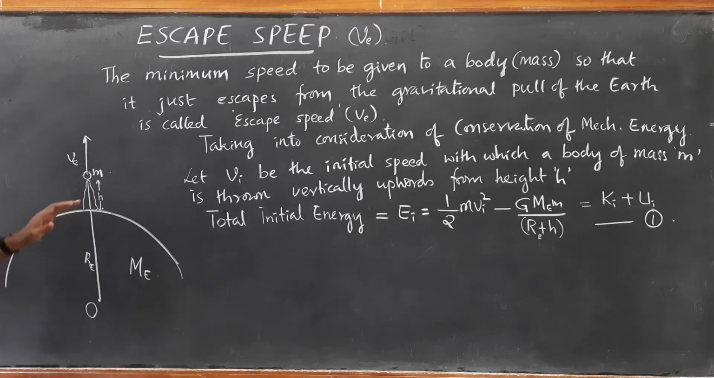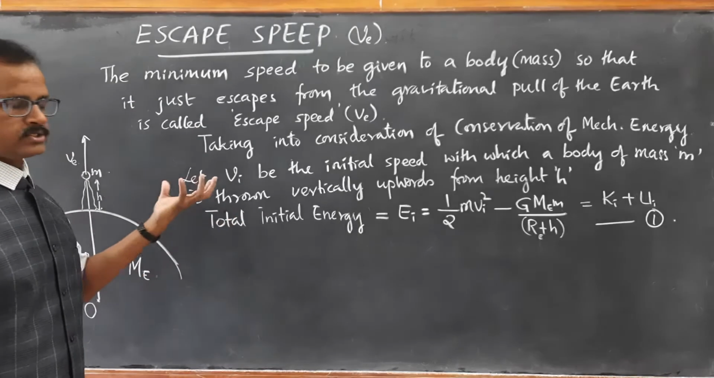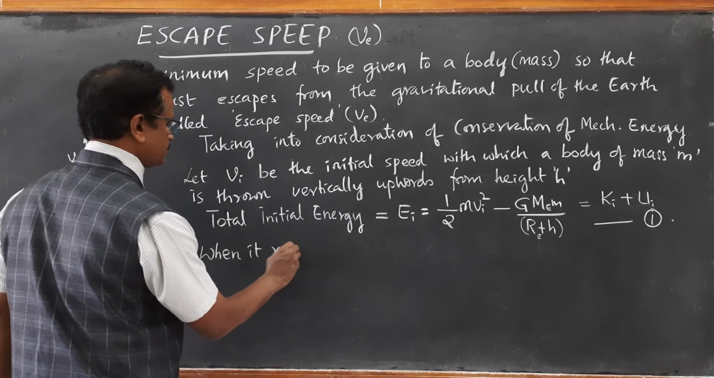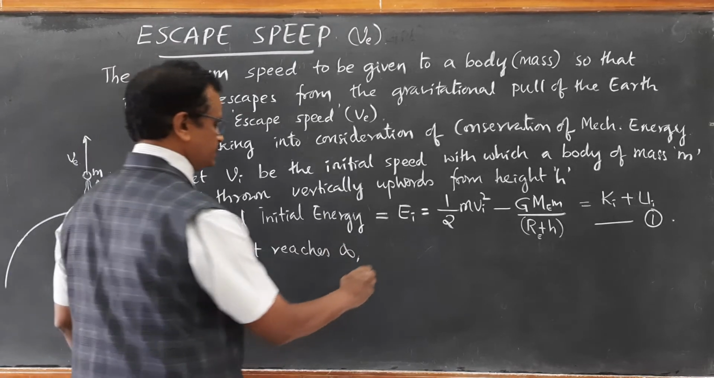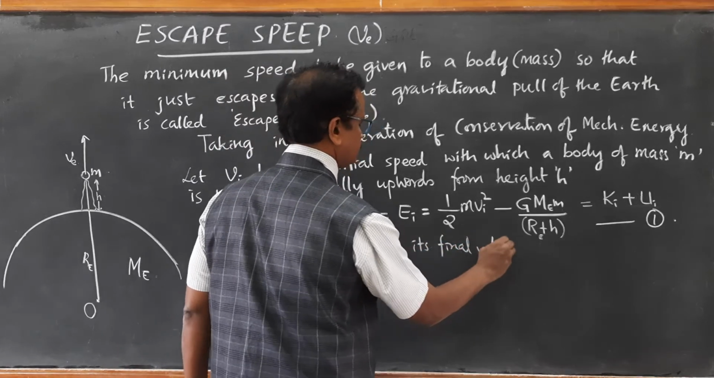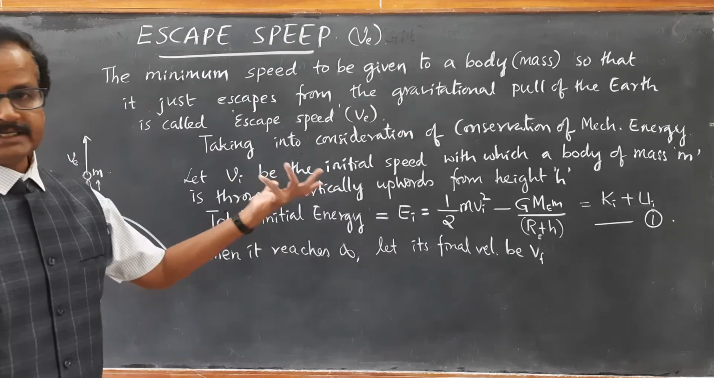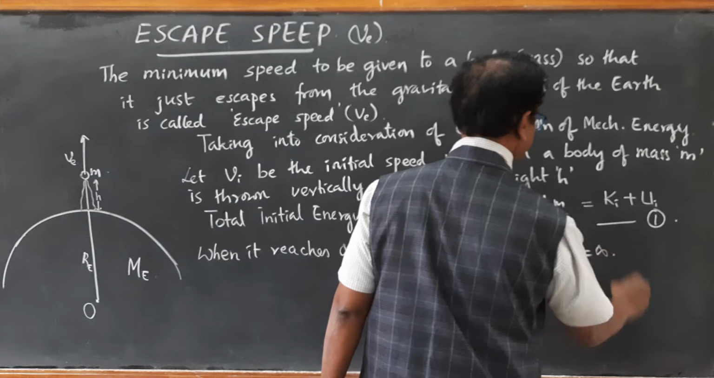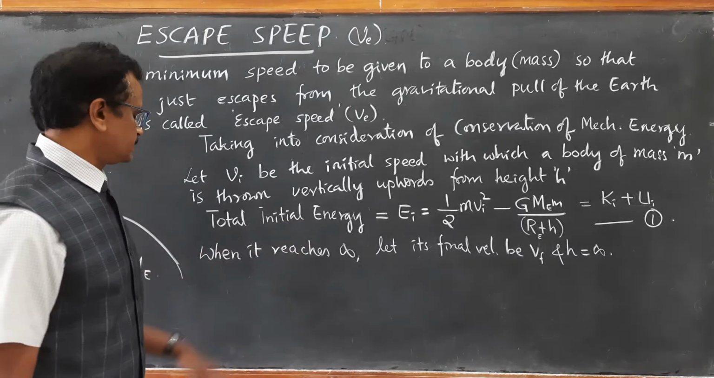Right? Let us suppose it is reaching infinity, just away from the surface of the earth. Let us assume that it is reaching infinity. When it reaches infinity from the surface of the earth, let its final velocity be Vf. And the height is infinity. Then we can write what is the final energy.